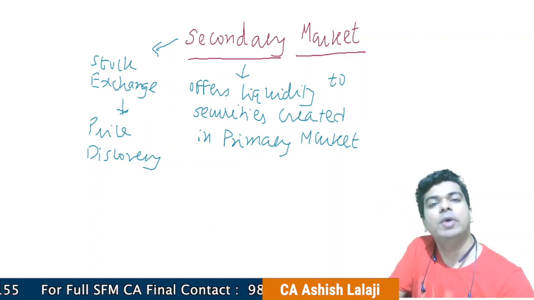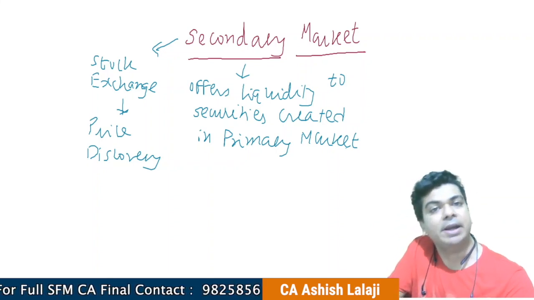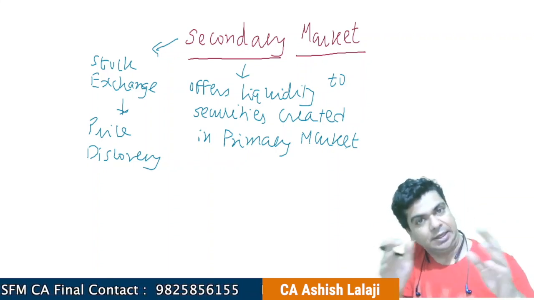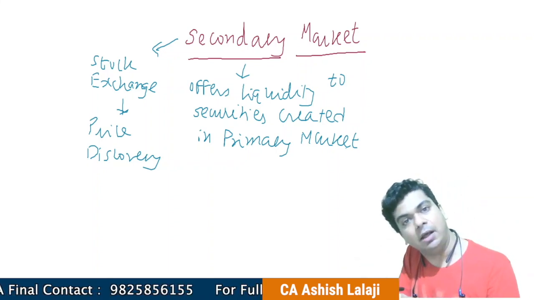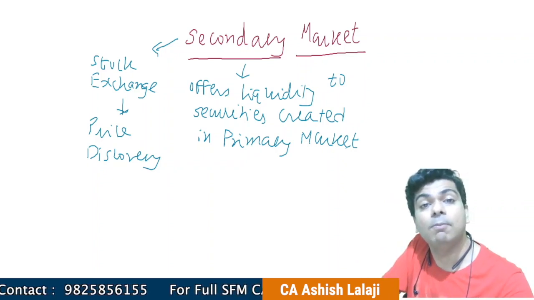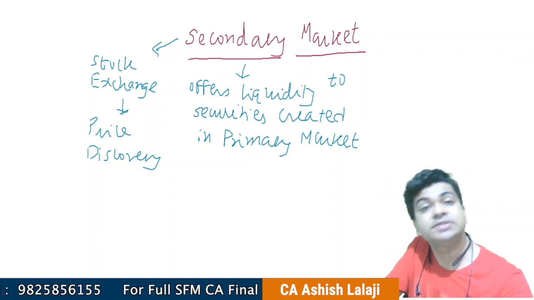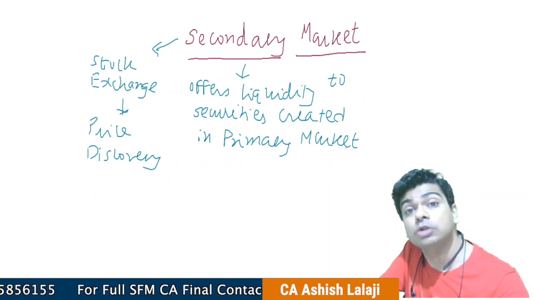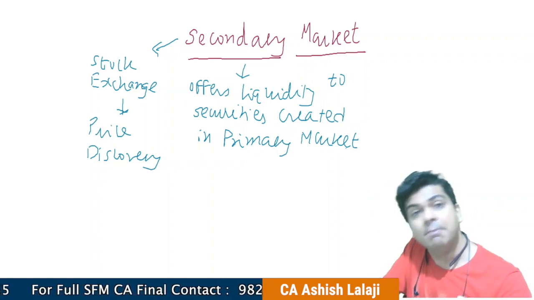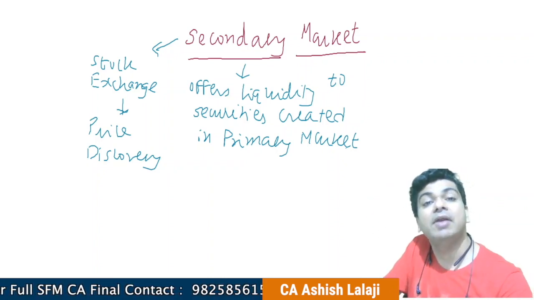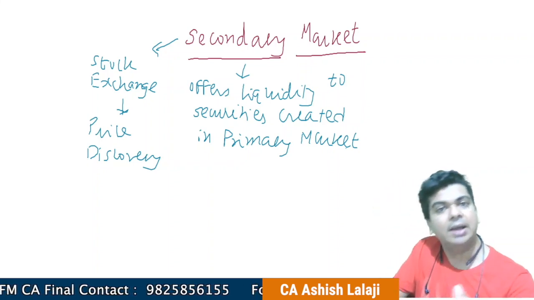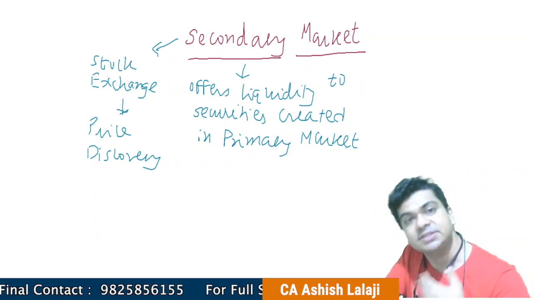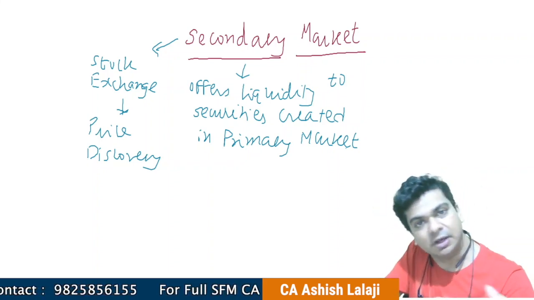If the company is doing extremely well and is expected to do well in future, demand for that share will be higher. More and more people want to buy that company's share because they want to participate in the growth story of that company. But very few people are ready to sell the share. So demand is high, supply is less, the share price on the stock exchange will rise.